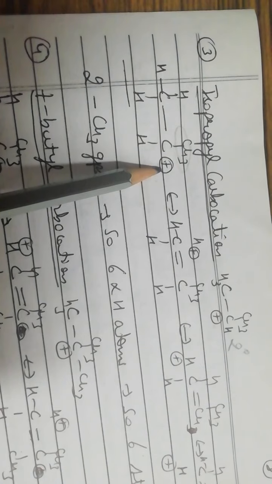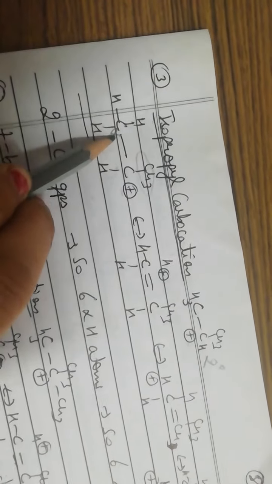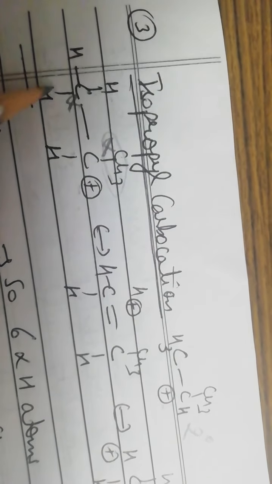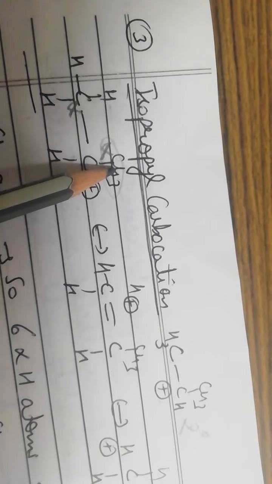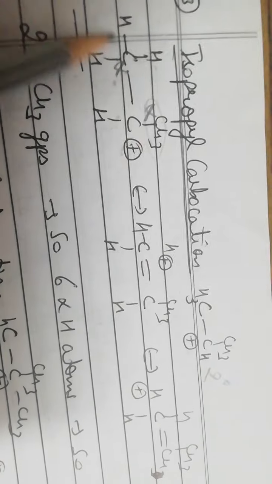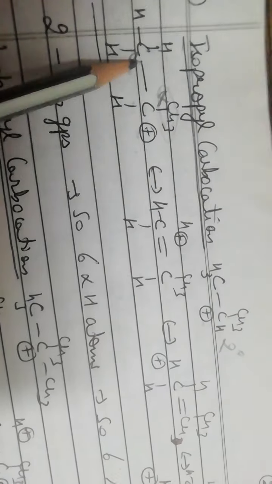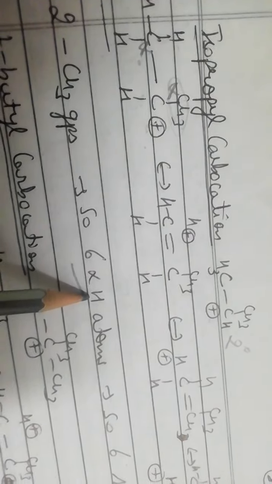Now the carbon which is carrying the positive charge has 2 alpha carbon atoms. One is this alpha carbon atom and another is this alpha carbon atom. This alpha carbon atom has 3 alpha hydrogen atoms, and this alpha carbon has 3 alpha hydrogen atoms. So because of one methyl group, we will get these 3 hyperconjugative structures, and because of 2 methyl groups we will get 6 hyperconjugative structures. So we have 2 methyl groups, that is 6 alpha hydrogen atoms, so 6 hyperconjugative structures.